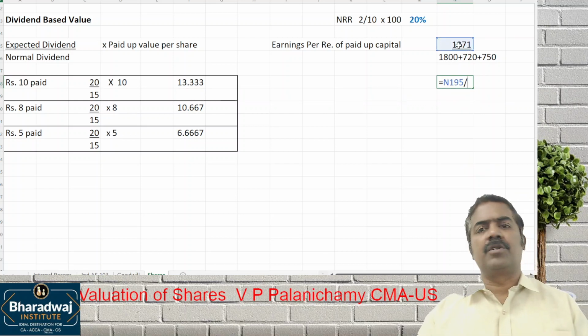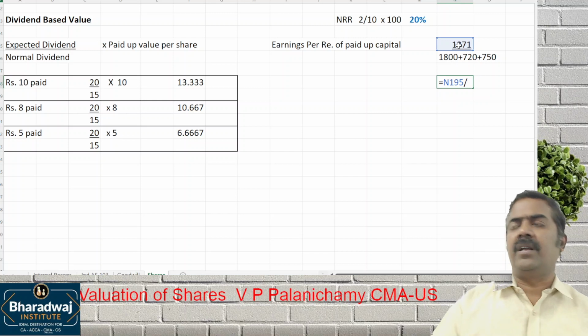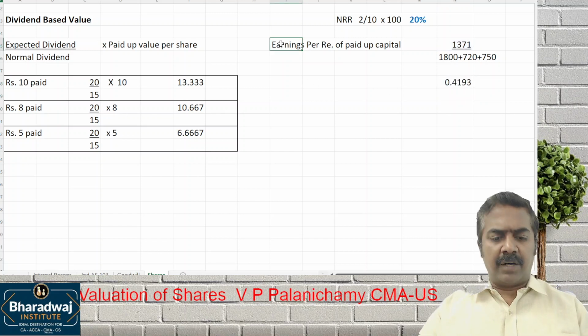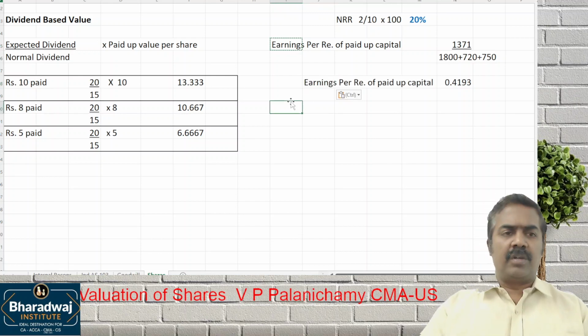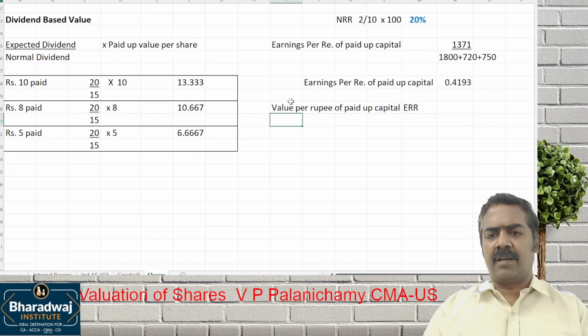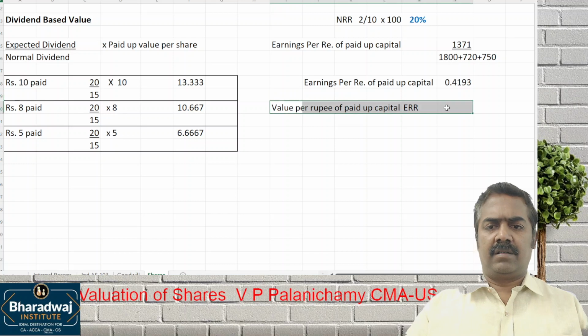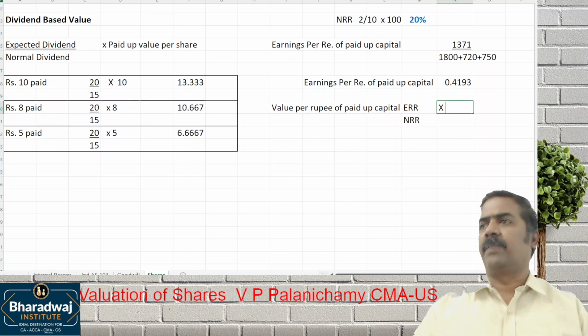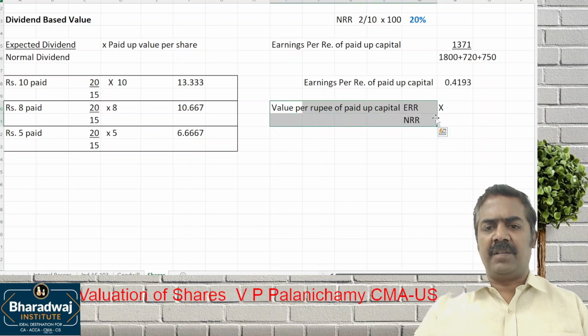So 1800 divided by 720 into 750, this will give us earnings per rupee of paid up capital. Wait. So value per rupee: you can apply the same formula, ERR by NRR into paid up value per share. Or simply we can work it out.